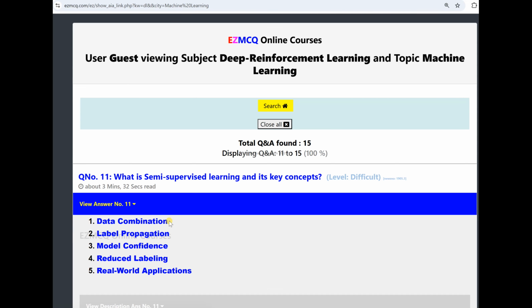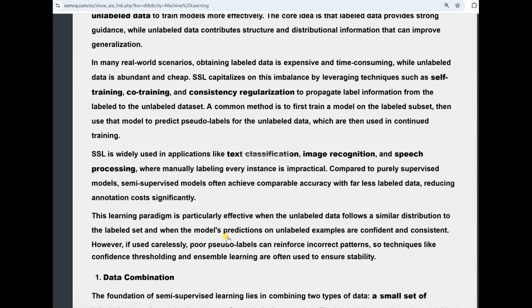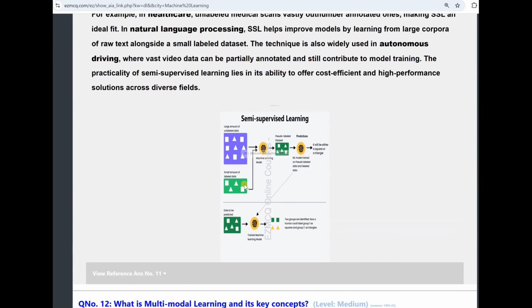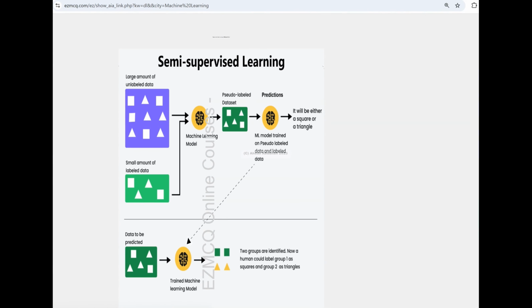Before I go through these bullets, let me show you the diagram which explains this concept. So we have semi-supervised learning, with a large amount of unlabeled data and a small amount of labeled data. We use these with a machine learning model, and we end up with a pseudo-labeled data set. The pseudo-labeled data set has its issues, which I will explain. Using that pseudo-labeled data, one can make predictions, and since we have squares and rectangles, it is going to be either a square or a rectangle.